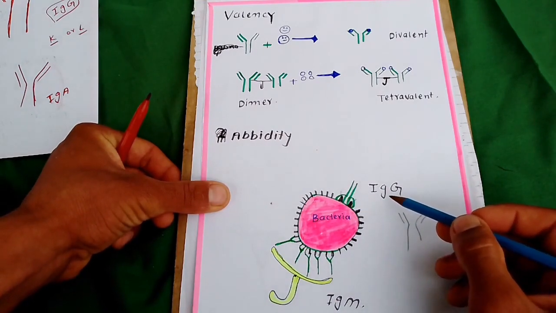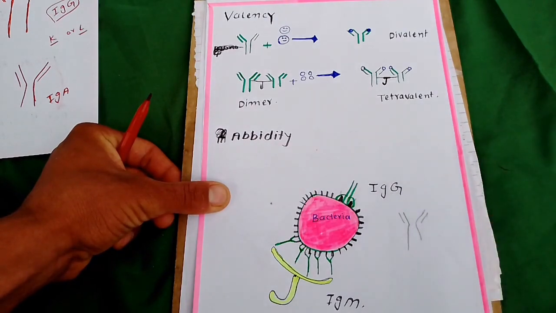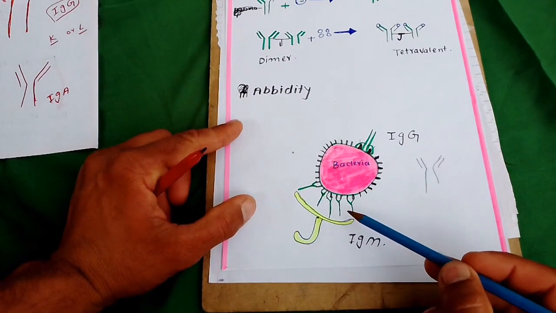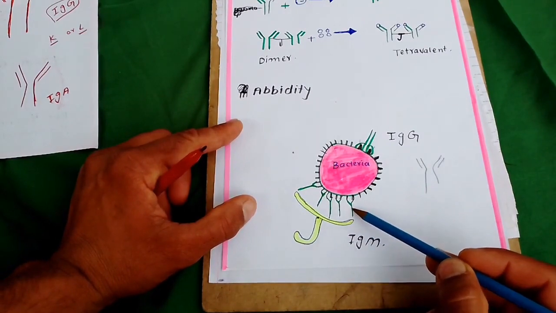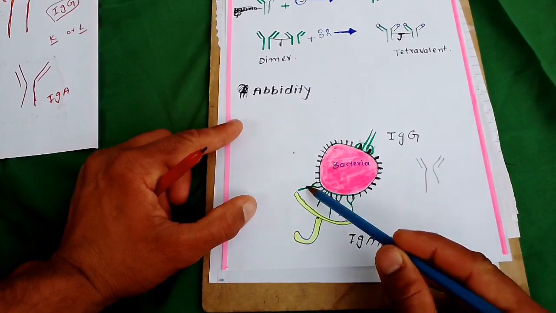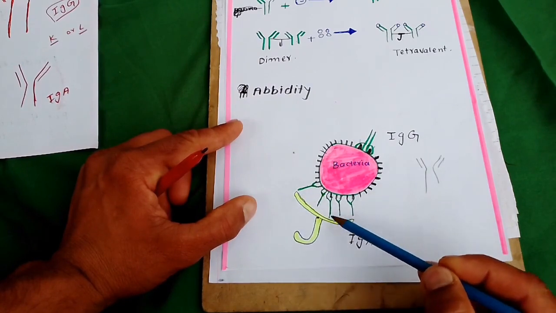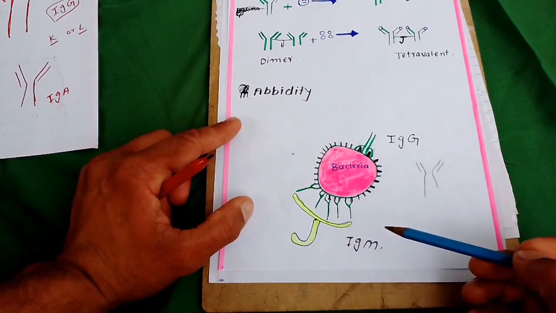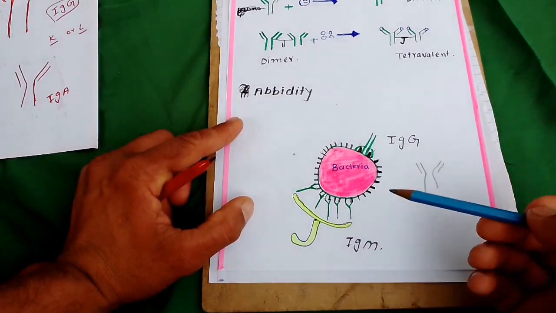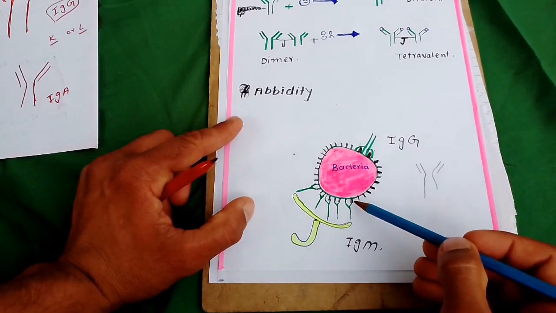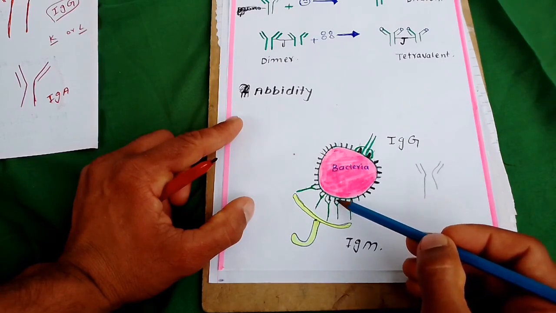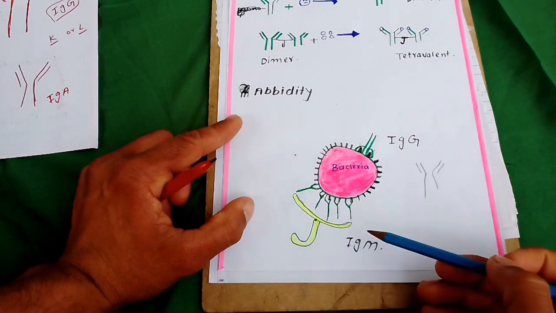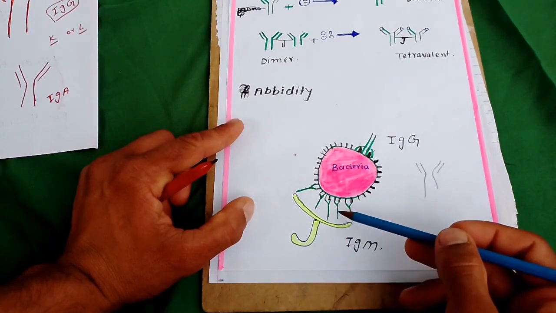So IgG is attached at only 2 points, while IgM, this is IgM number 1, 2, 3, 4, 5, connected together by the J chain. IgM is attached to the bacteria at many points: 1, 2, 3, 4, 5, 6, 7, 8, 9, 10. So IgM is attached at 10 points.